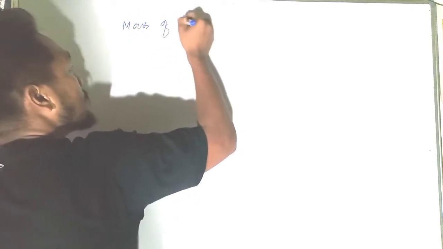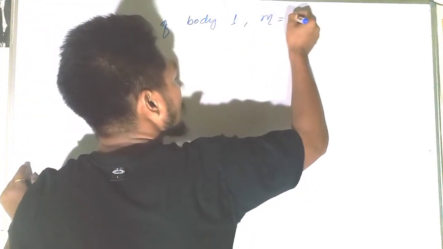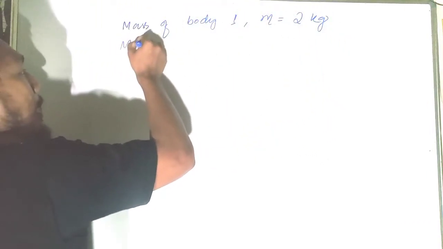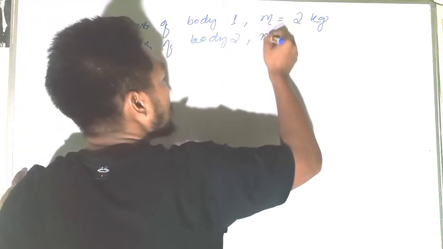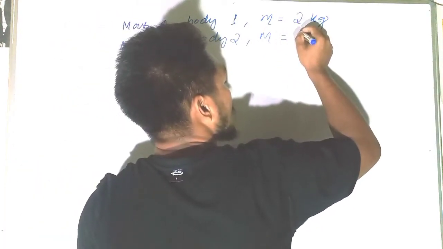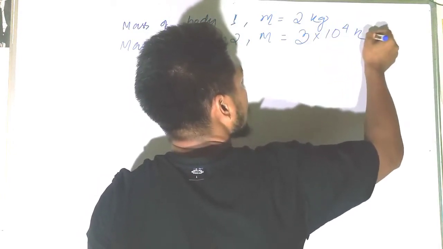Let's say, find the gravitational magnitude of the force between the two objects. If the mass of body 1, small m, is equal to 2 kg, and mass of body 2, capital M, let's say it is 3 into 10 to the power 4 kg.